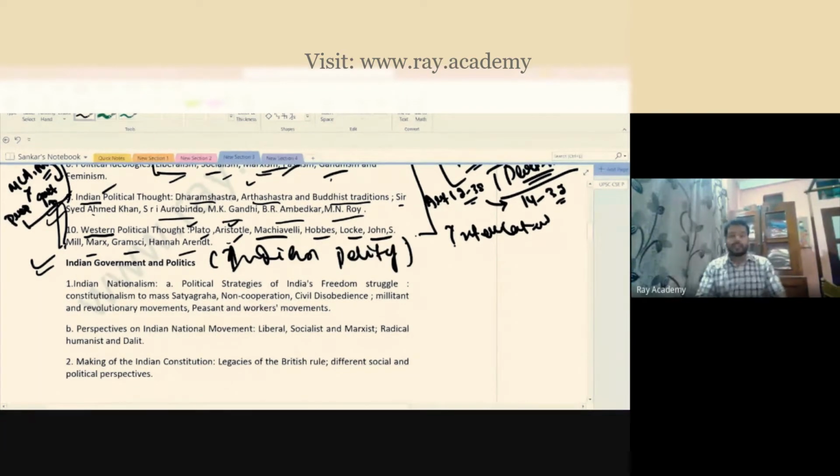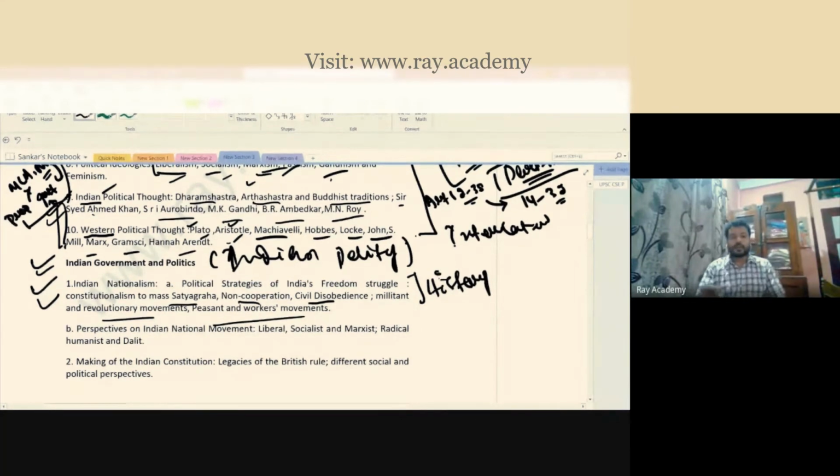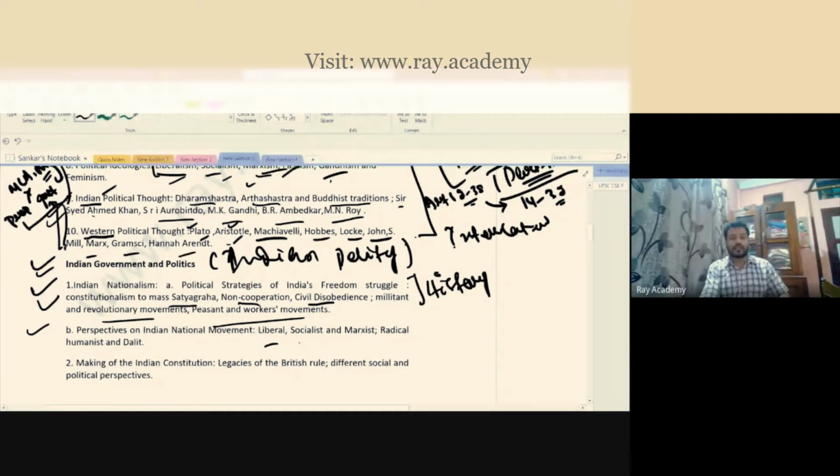In fact, here you will understand more than Indian polity, more than your general studies subject. You see, there is Indian nationalism, that means a political point of view. There are civil disobedience, the non-cooperation movement, mass satyagraha, revolutionary movements, peasant movements. These are part of your history, but in history you study from the historical point of view. Here you will study from the political point of view. Then you have perspectives of the Indian national movement. What is the liberal thinking of the Indian national movement? What is the socialist thinking? What is the Marxist thinking?